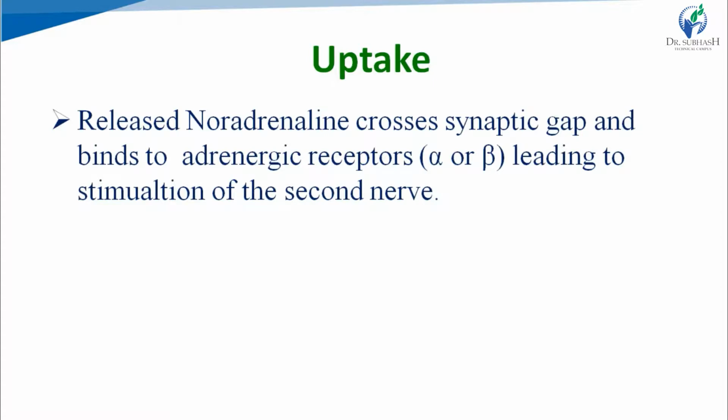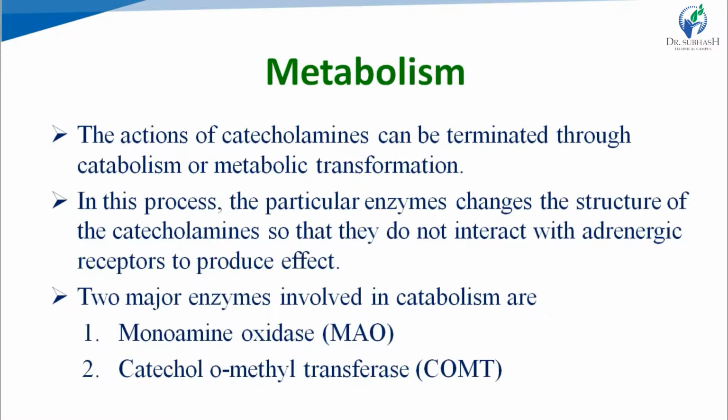After release, obviously, catecholamines are taken up by their receptors, which are adrenergic receptors, alpha and beta, and this causes stimulation of the second nerve after passing the synaptic cleft. Means catecholamines are taken up by their receptors, alpha and beta, which are known as adrenergic receptors.